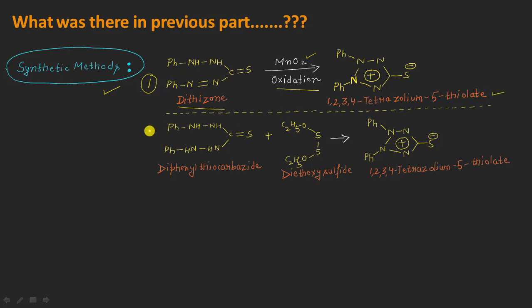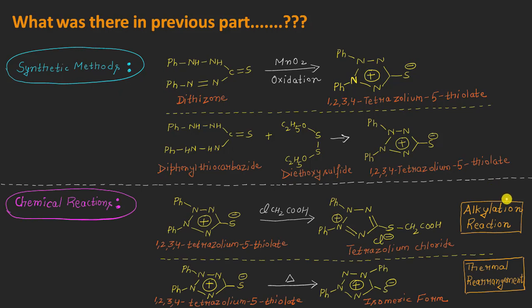And after that, in the first part, we also discussed a second chemical reaction that starts from this type of diphenyl thiocarbazide, followed by the reaction with diethoxysulfide, which will yield our tetrazolium 5 thiolate molecule. Apart from these two synthetic methods, we have also seen in the first part two chemical reactions. The first one was the alkylation reaction, in which the tetrazolium 5 thiolate reacts with the chloroacetic acid, resulting in the generation of this kind of tetrazolium chloride.